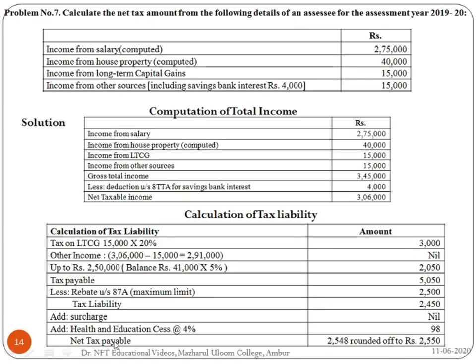And to this you add the health and education cess at 4%. It is 2,450 into 4%, that gives you 98. If you add 2,450 plus 98, you get 2,548. If it is rounded off, you get 2,550.